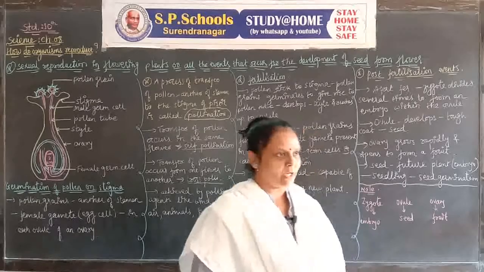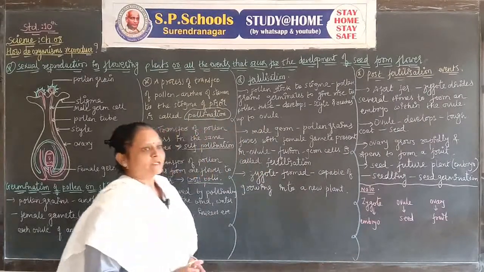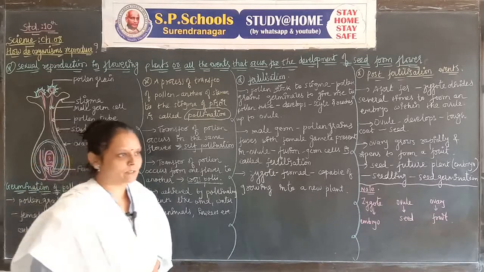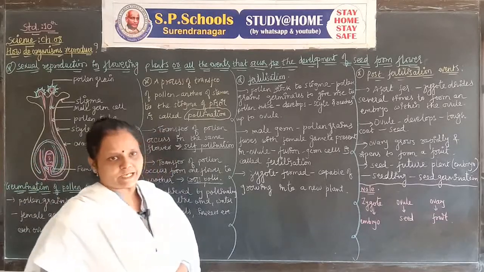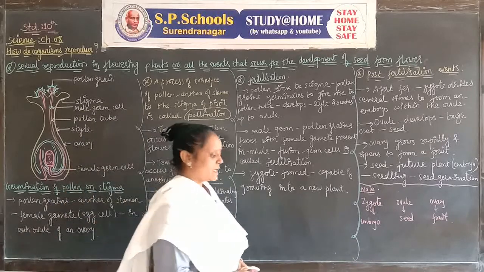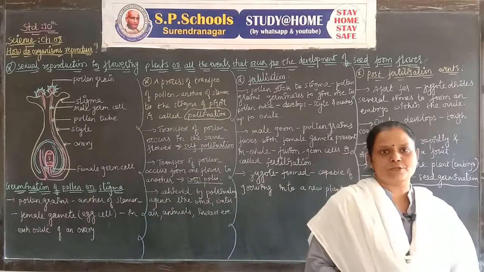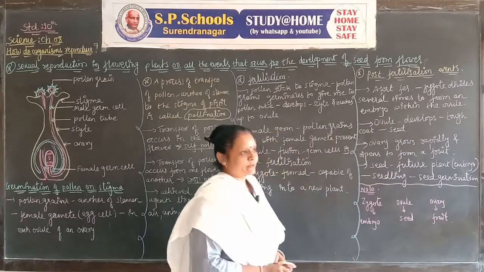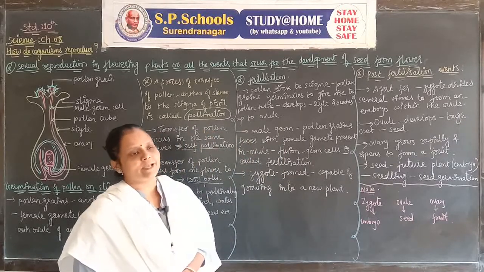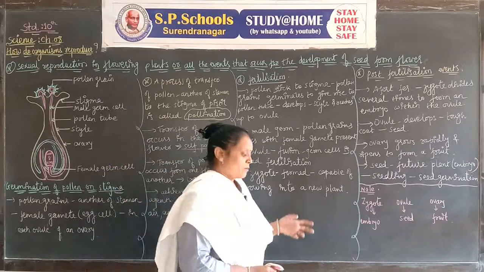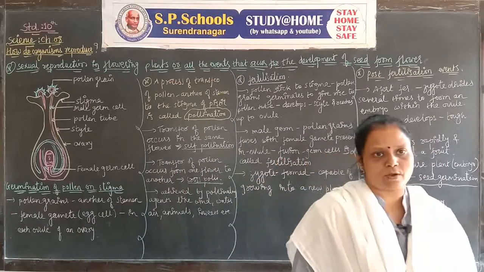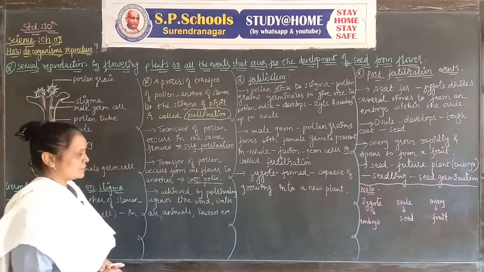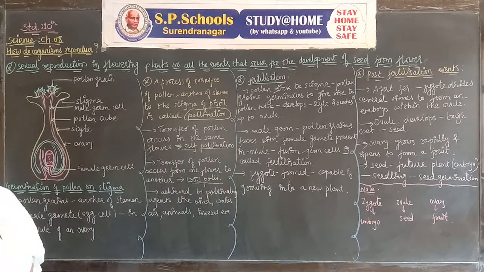In chapter number 8, let's continue with sexual reproduction in flowering plants. Important questions can arise, and marks can be lost in the question on sexual reproduction in flowering plants. So you have to write the question twice and the answer twice, and you have to learn the words of what it says. So let's continue through sexual reproduction in flowering plants.